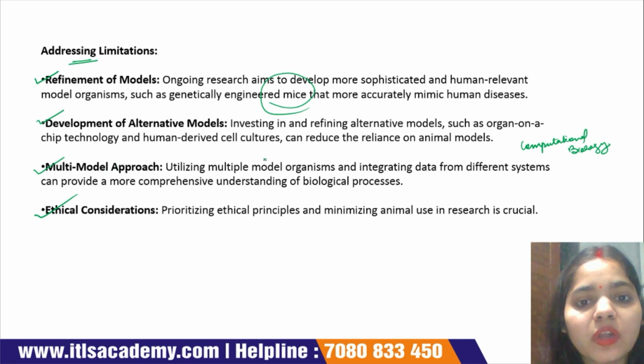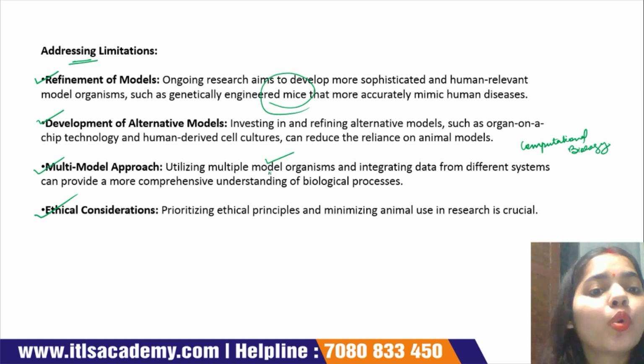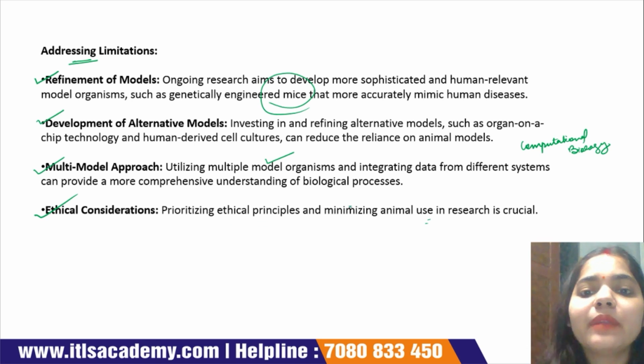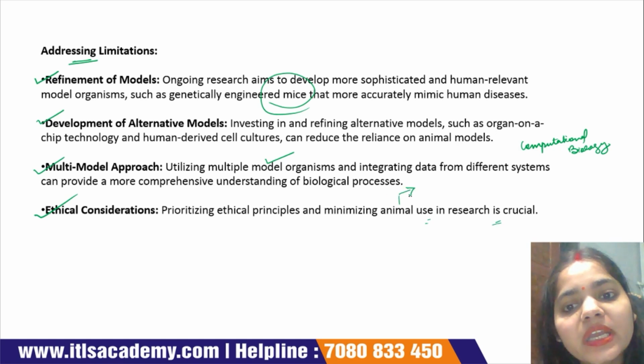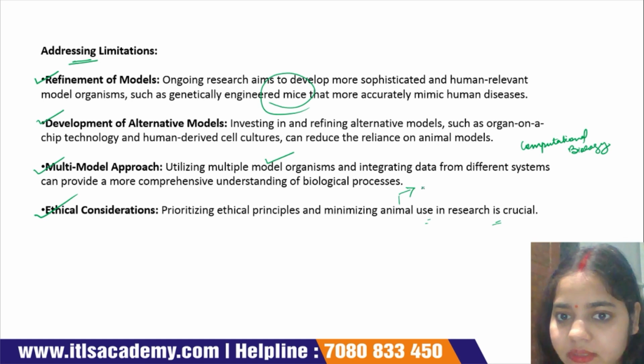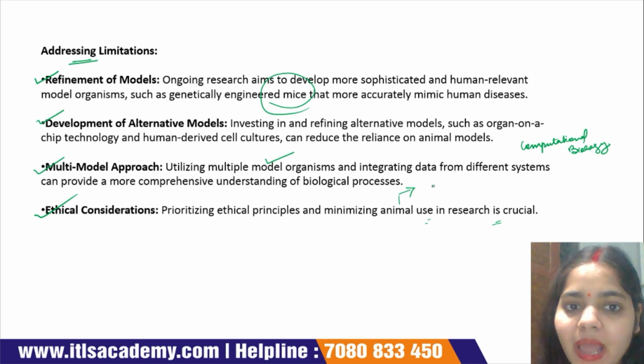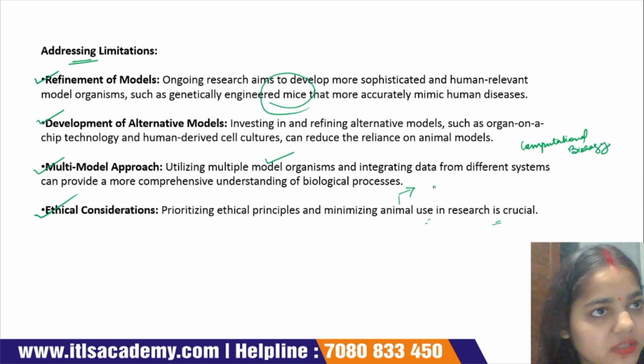Utilizing multiple model organisms and integrating the data from different systems can provide a more comprehensive understanding of biological processes. Next, ethical consideration. Prioritizing ethical principles and minimizing animal use in the research field is crucial. That's why presently we generate alternative methods, such as computational biology and cell culture.